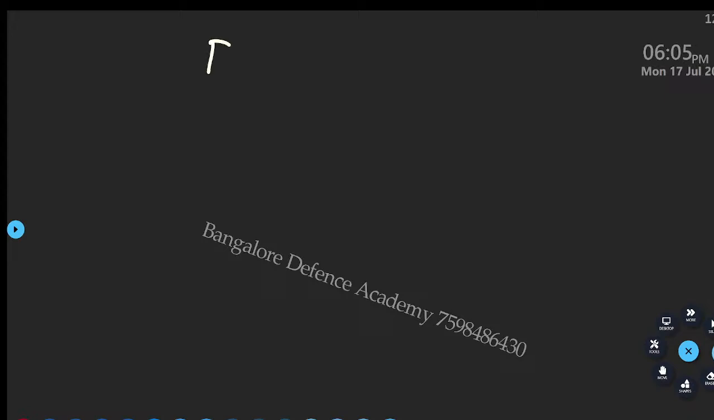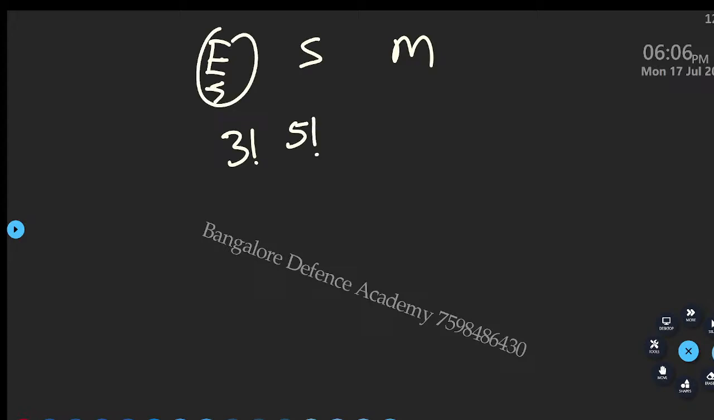You have English, then you have science, and then you have maths. See, first thing is you have to check how many groups are here. 3. In how many ways can I arrange these 3 groups? Don't say 6. 3 factorial. But inside English, how many books do I have? 5. So can I arrange them in 5 factorial ways? Here what happens? 6 factorial, and here 3 factorial. This is the answer. That's it.